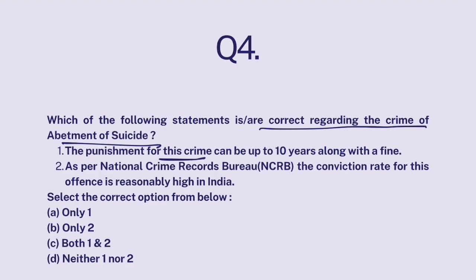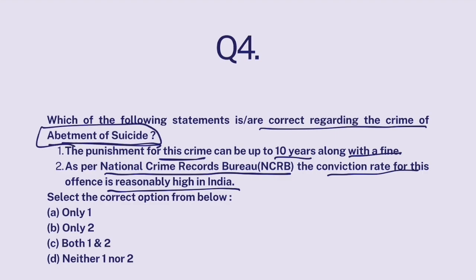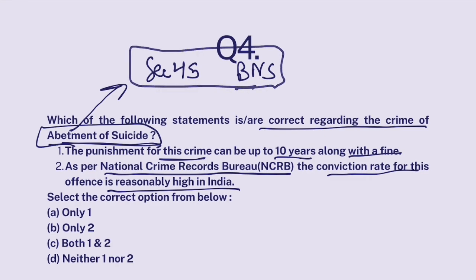The punishment for this crime can be up to 10 years along with a fine. As per National Crime Records Bureau, the conviction rate for this offense is reasonably high in India. Now look, abetment of suicide means, look, suicide is criminal in India. It's a criminal offense in India. And abetment to suicide is also a criminal offense in India. Now the definition for abetment to suicide is given in section 45 of Bharatiya Nyaya Samhita, as to what constitutes abetment.